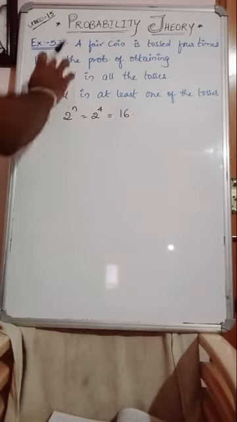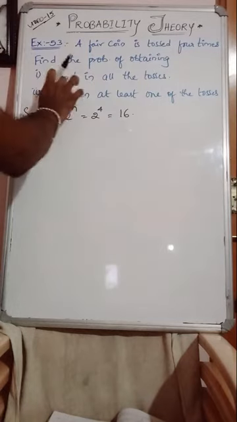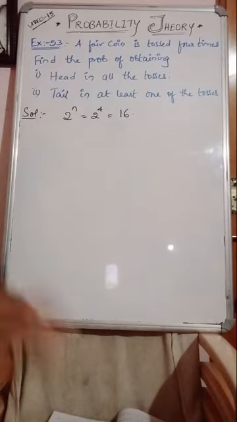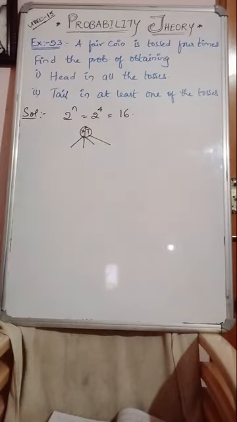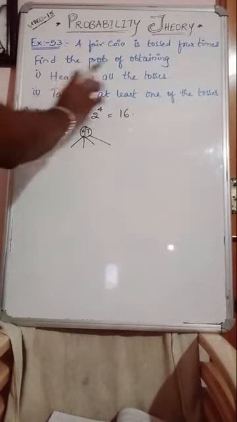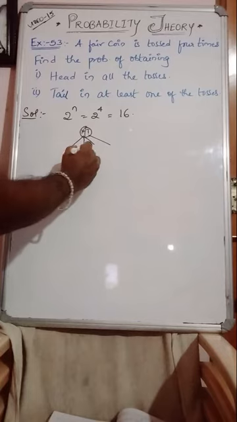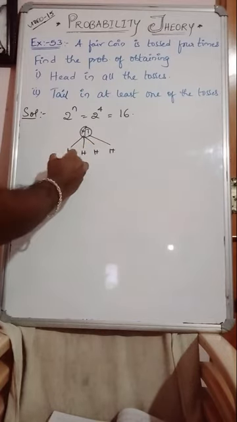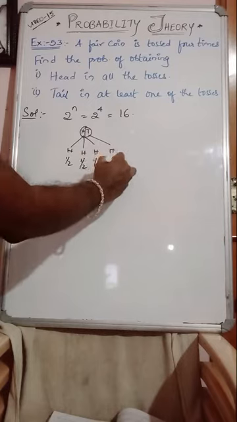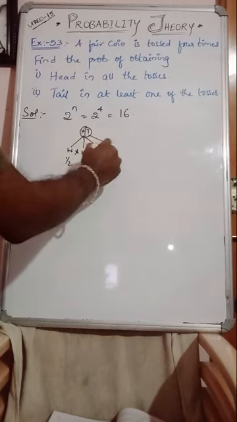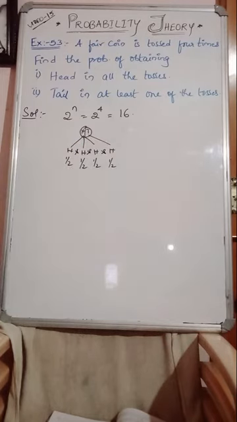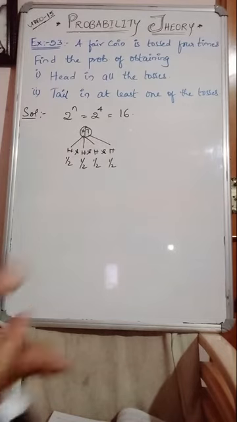Now, according to this, find the probability of obtaining head in all the tosses. A coin is tossed 4 different times, right? In those 4 different times, getting head in all the tosses. Here getting head, here getting head, here getting head, here getting head. Here also half chance, half, right? All means this and this and this and this. So independent coins you have. Same coin, independent times you are tossing the coin.